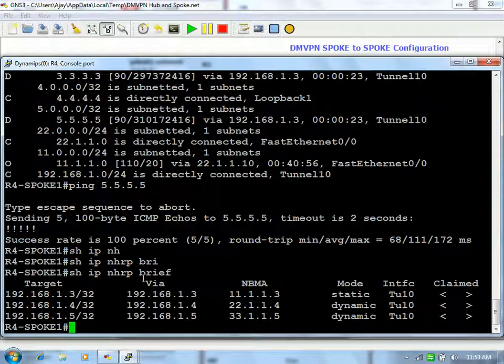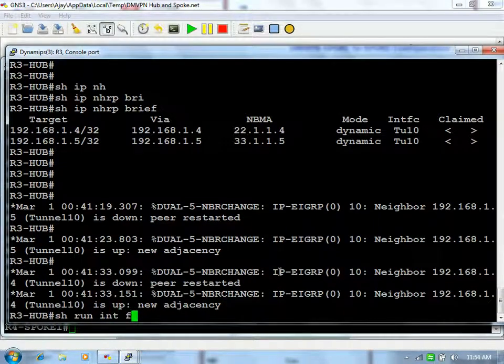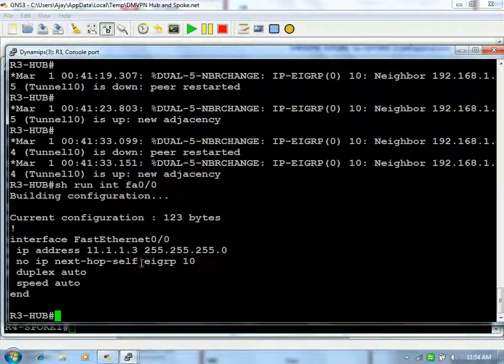Yeah, actually we were modifying all this configuration at the same time. It was already registered, so what I did is I shut down and again no shutdown, so it will start the new process and re-register. See, the moment you try to reach another network, it is providing you the resolution, right? And since you have disabled this on your hub, on interface FA0/0, that EIGRP 10 next-hop-self property you should disable.